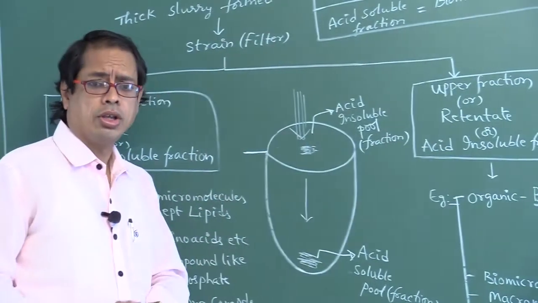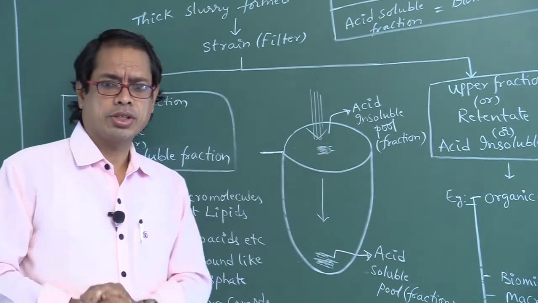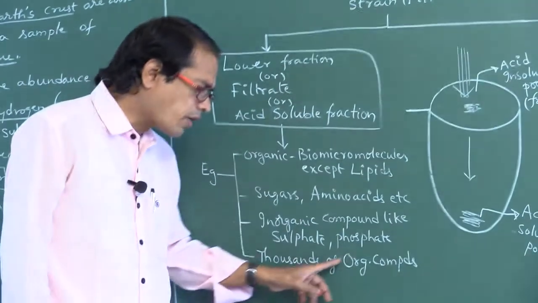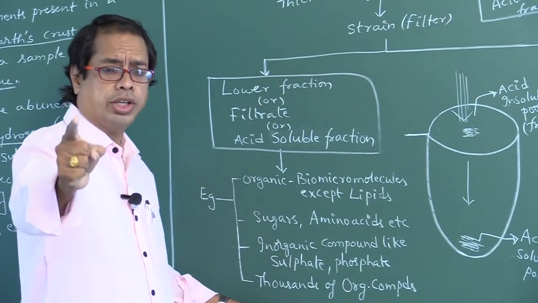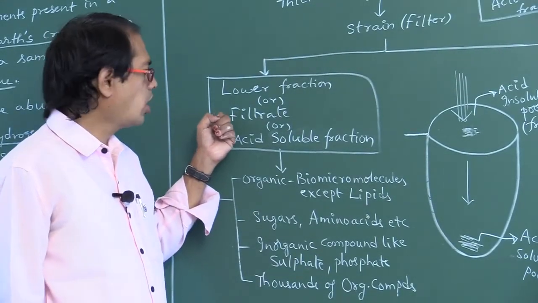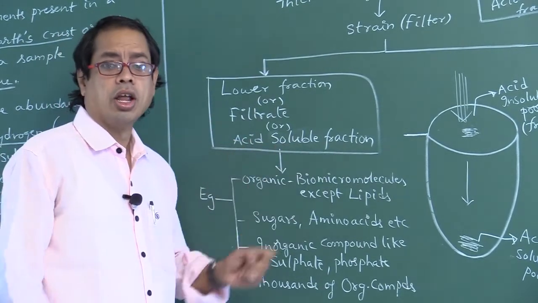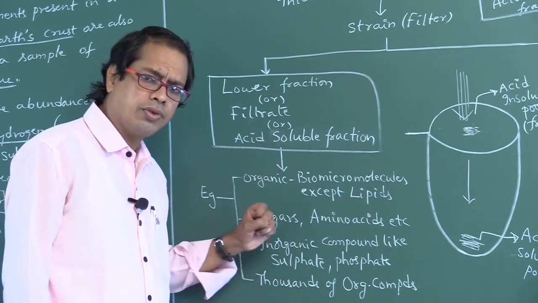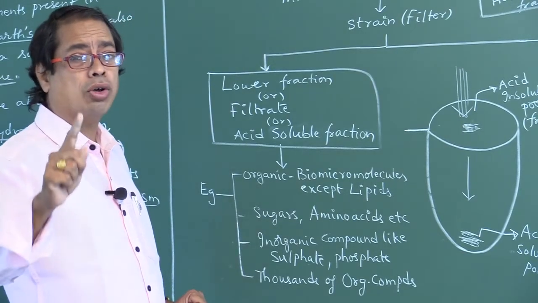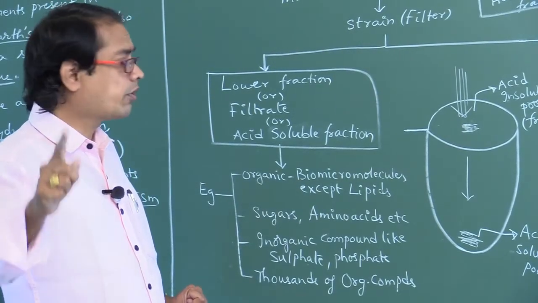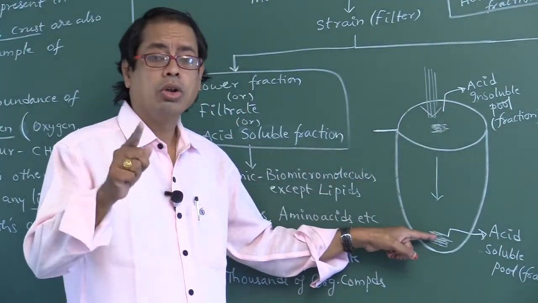If we compare in which fraction large number of organic compounds present, if you look at here, thousands of organic compounds, no? So that is large number of organic compounds found in lower fraction, also called filtrate, also called acid soluble fraction. Large number of organic compounds found in here only. Macromolecules found in upper fraction, micromolecules found in lower fraction.